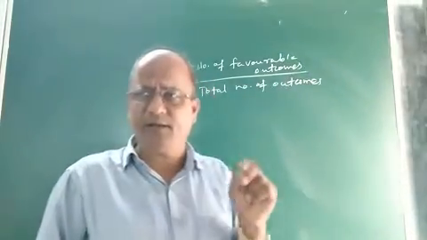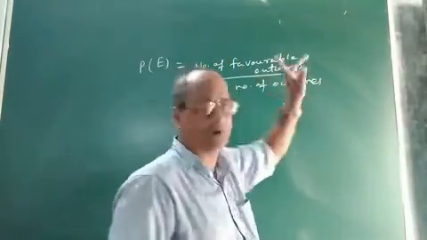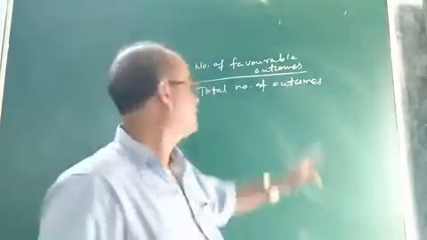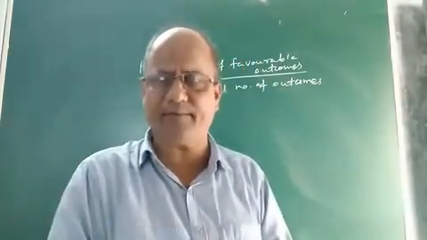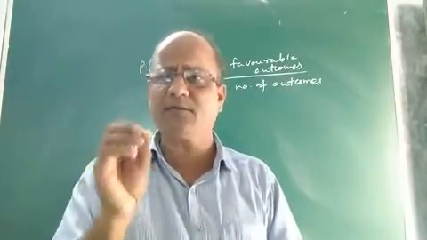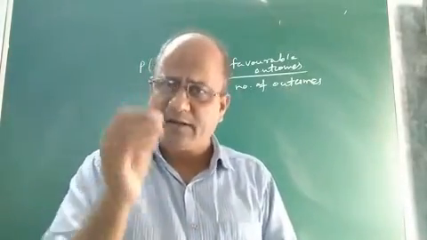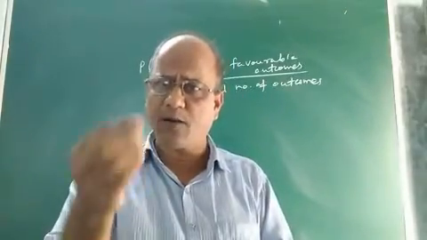Probability of an event E is defined as the ratio of number of favorable outcomes to the total number of outcomes. Now, the point is, what is meant by favorable outcomes? Which outcomes are favorable? See, what does favorable outcome mean? Favorable outcomes mean the outcomes whose probability you want to find.